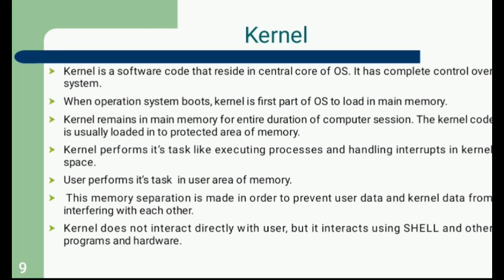Kernel performs its task like executing processes and handling interrupts in kernel space. User performs its task in user area of memory. This memory separation is made in order to prevent user data and kernel data from interfering with each other. Kernel does not interact directly with user, but it interacts using shell and other programs and hardware.